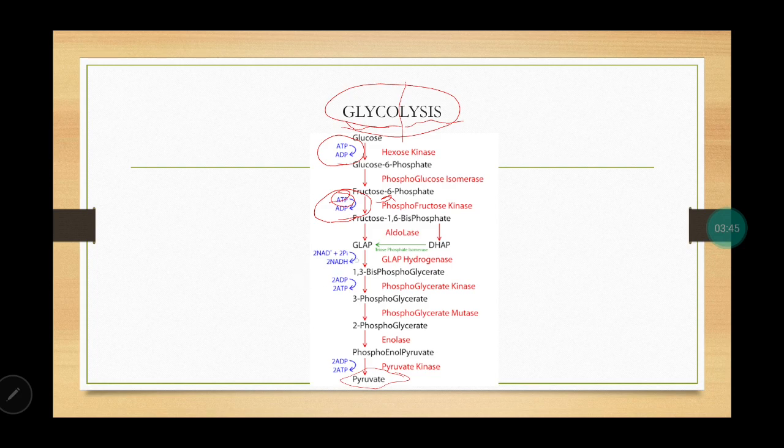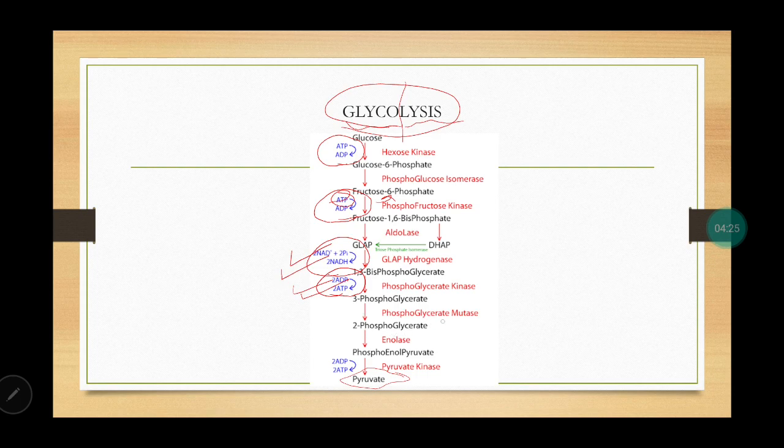Now after this, glyceraldehyde phosphate or dihydroxyacetone phosphate is formed, and these are both isomers. These are 3 carbon compounds. Then one NADH molecule is formed in the presence of a dehydrogenase, forming 1,3-bisphosphoglycerate. In the presence of kinase, one ATP molecule will be released and one phosphate group will be released, forming 3-phosphoglycerate.